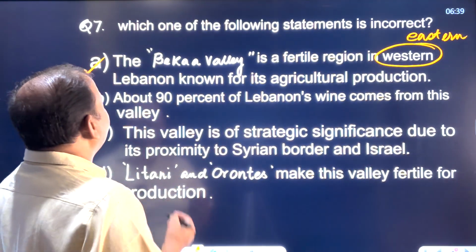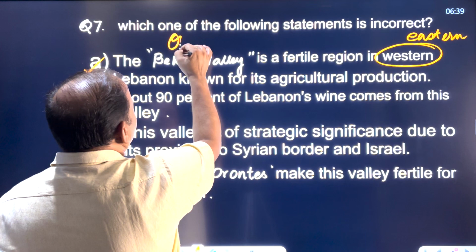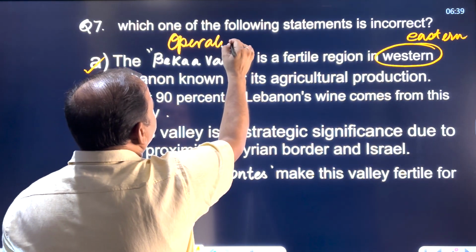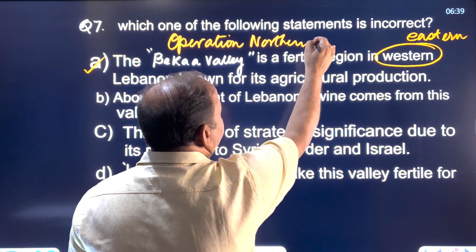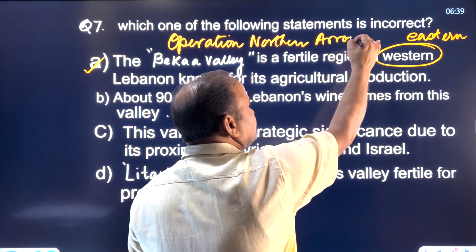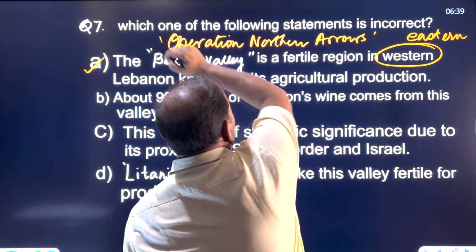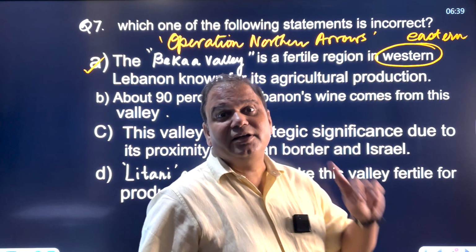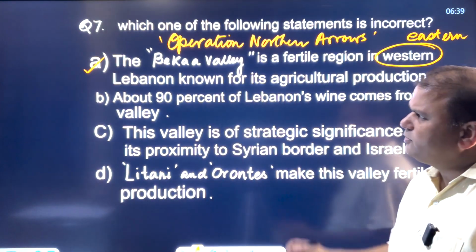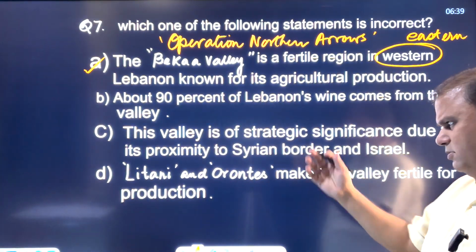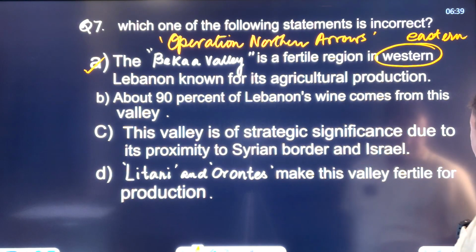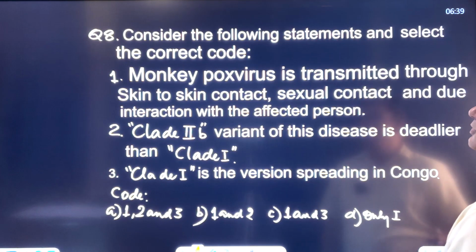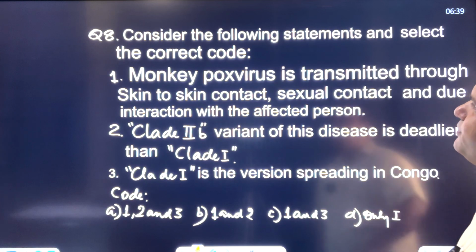That operation is continuing, which is called Operation Northern Arrows. And that's why Bekaa Valley is in news. So remember that a question on Bekaa Valley can be asked, because on all these things which are in news, questions can be easily framed. Let's see the 8th question.